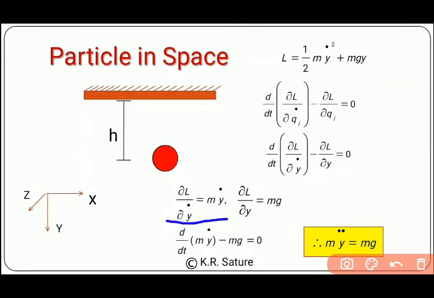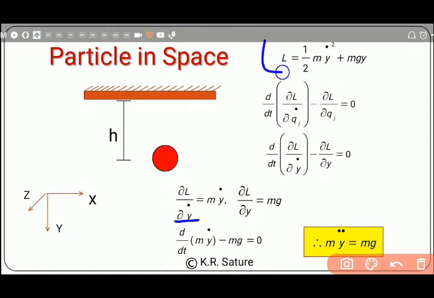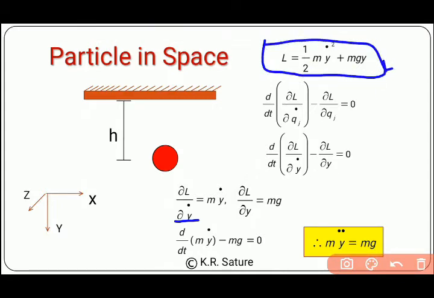The first one is this. As you can see, this is our Lagrangian. If you differentiate with respect to ẏ, there is only one term which includes ẏ, so the derivative of that term will be 1/2 multiplied by 2mẏ.